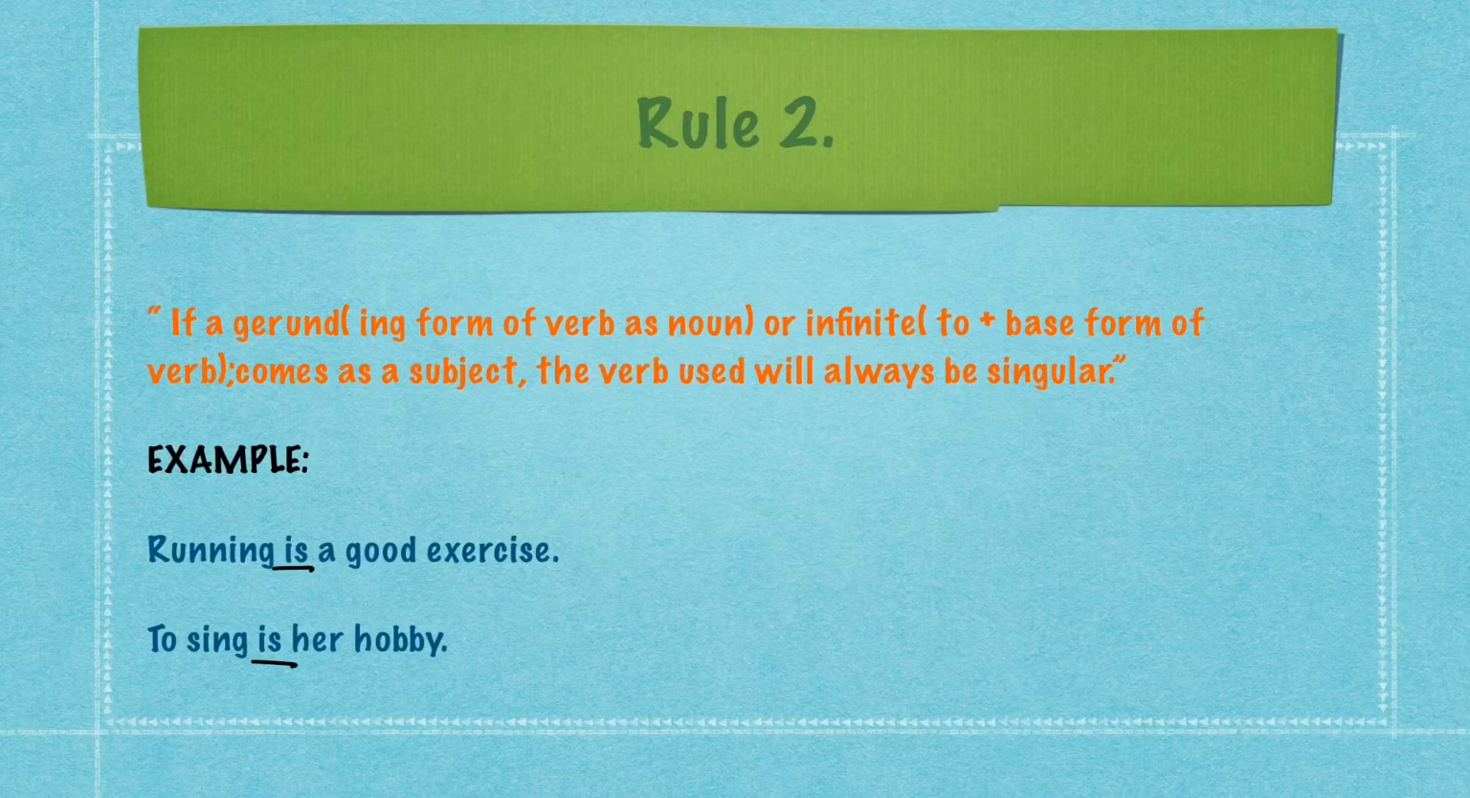Now let us take the case of infinitives as we have discussed in this rule. Dear students, firstly let us discuss that an infinitive is to plus the base form of the verb. So let us discuss some infinitives: to sing, to dance, to act, to eat. These all verb forms are infinitives, and these are mostly used as nouns, adjectives and adverbs. So let us discuss an example here. To sing is her hobby.